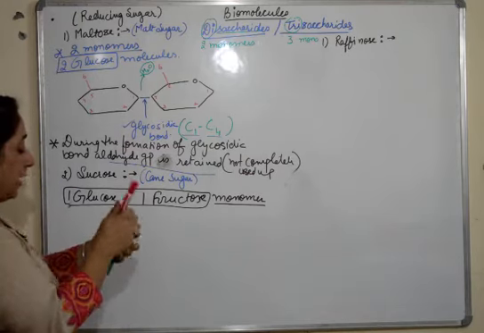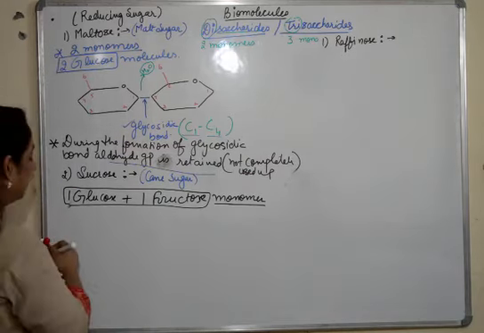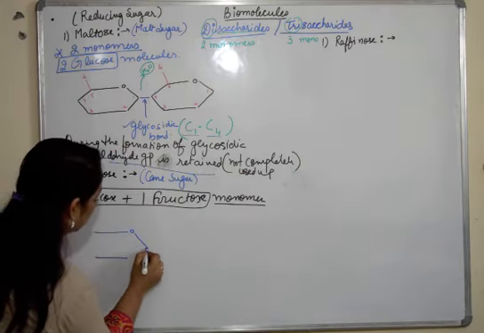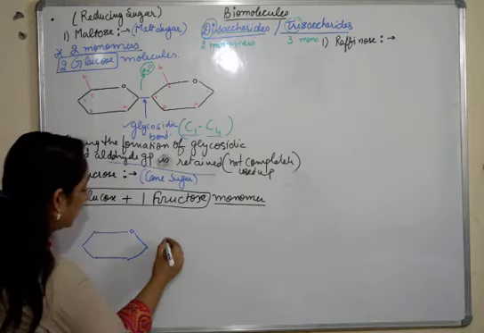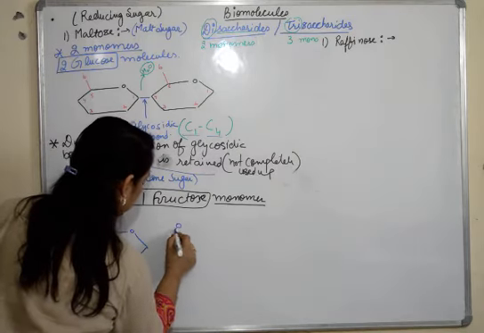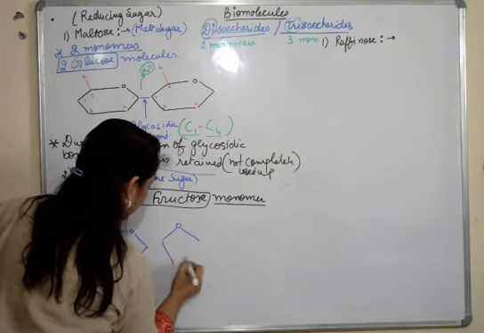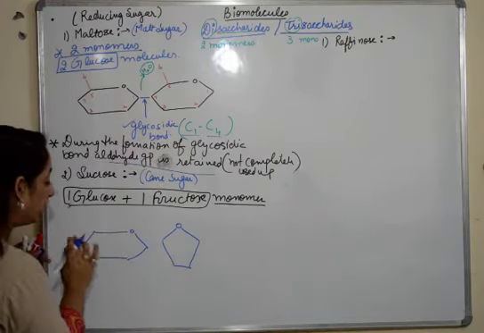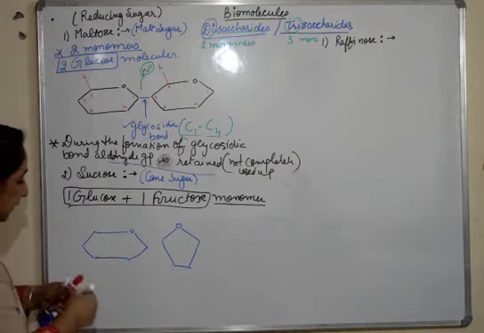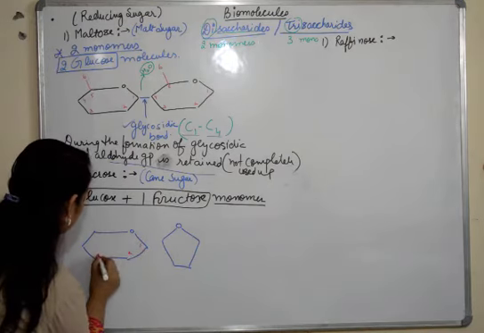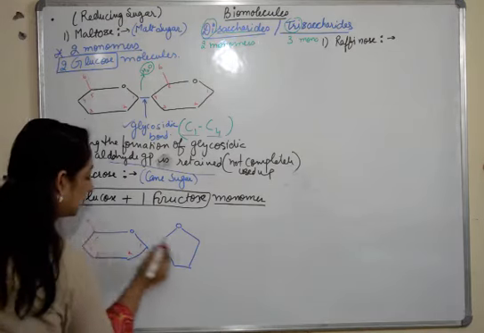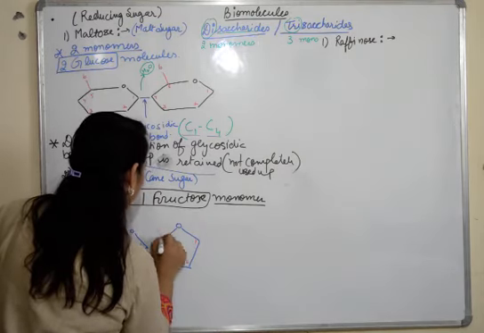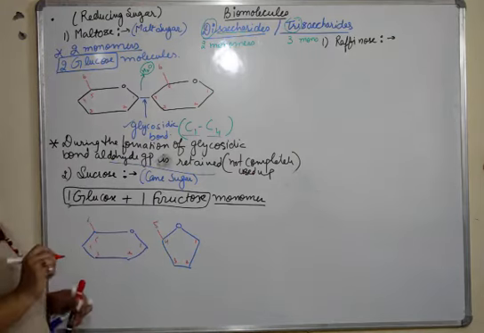We all know one has a furanose ring and one has a pyranose ring. So we'll make the same structure again. And here we have the other type of shape, the furanose ring. So what do we get here? Again, I'll mark the carbon numbers 1, 2, 3, 4, 5 and 6. And here we have 1, 2, 3, 4 and 5. Fine.